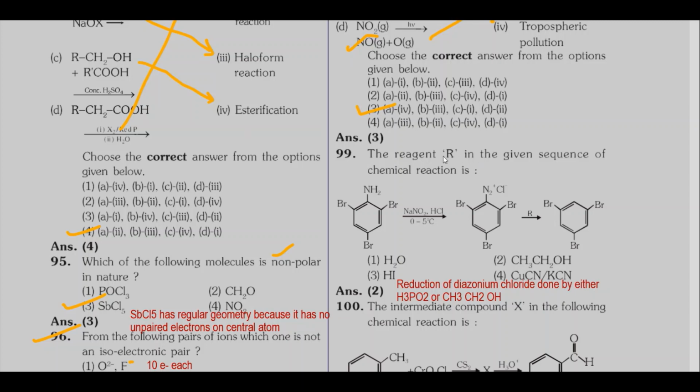Question number 99. Reagent R in the given sequence of chemical reactions is tribromoaniline. On diazotization, the NH2 group is converted to N2Cl. In the last case, N2Cl has been removed. On the arrow, reagent R is given. What is the reagent used for removing N2Cl? We have two reagents. One is hypophosphorous acid, or you can use ethyl alcohol. In the options we have been given ethyl alcohol, so our second option is correct.